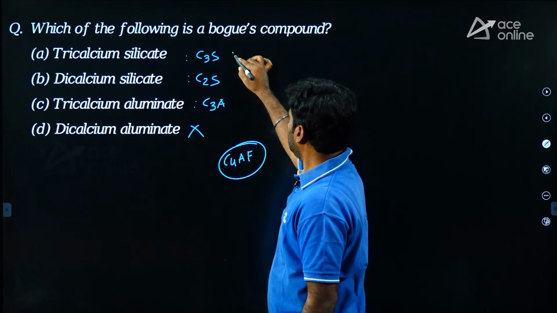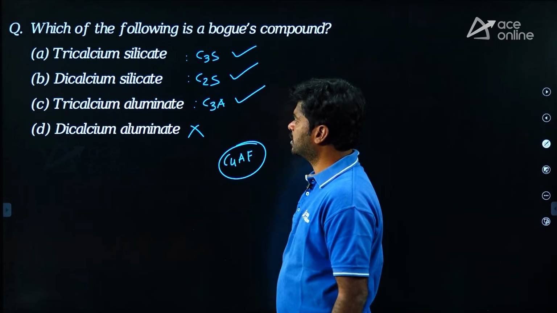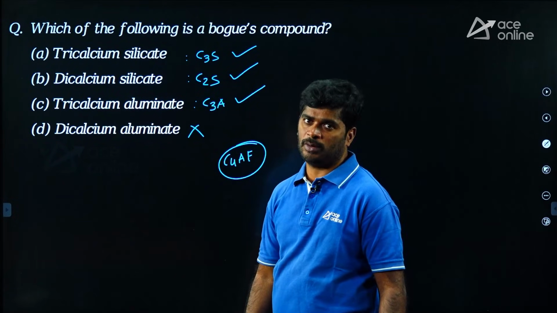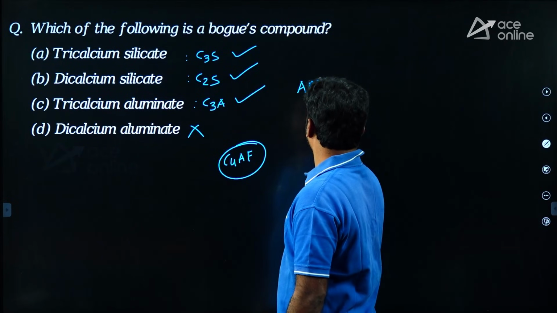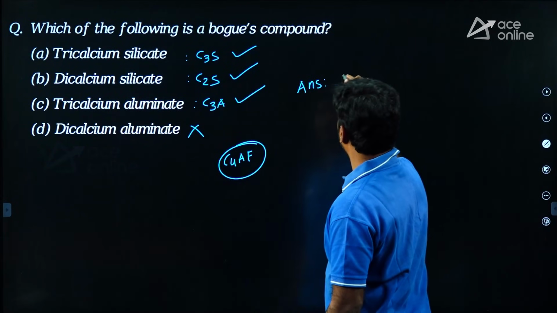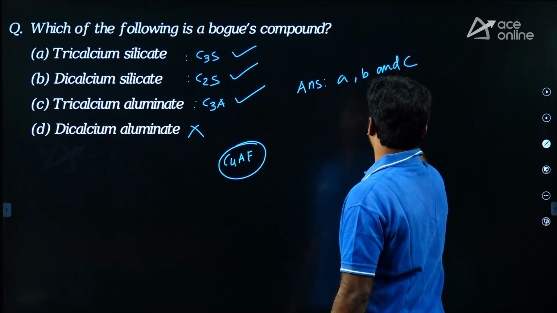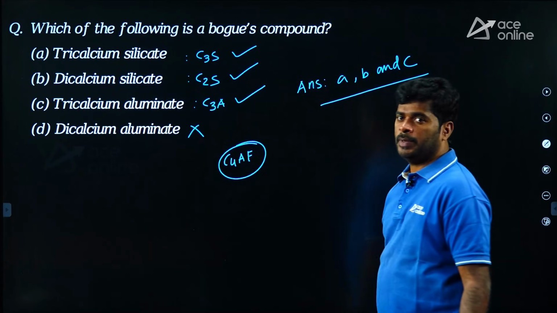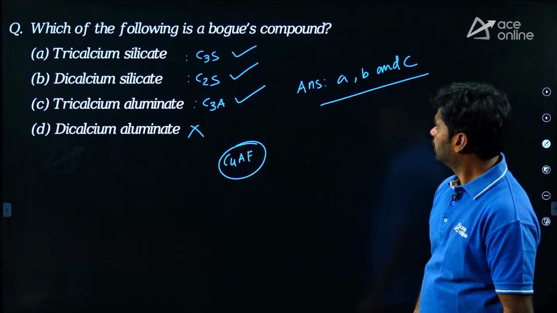These four are Bogue's compounds. C4AF is tetracalcium aluminoferrite. So A is a Bogue's compound, B is a Bogue's compound, C is also a Bogue's compound, but D is not a Bogue's compound. Answer is A, B and C. Okay, right. Coming to the next one.